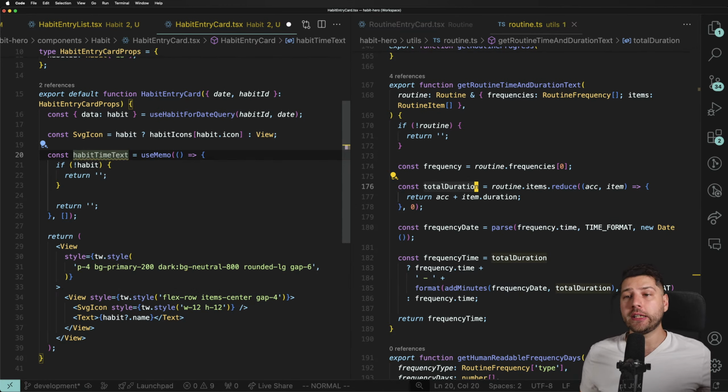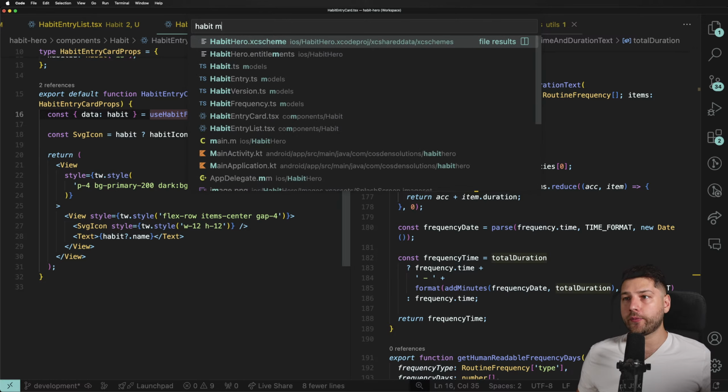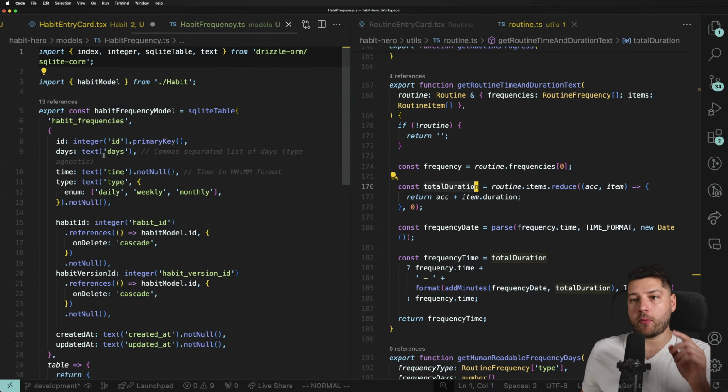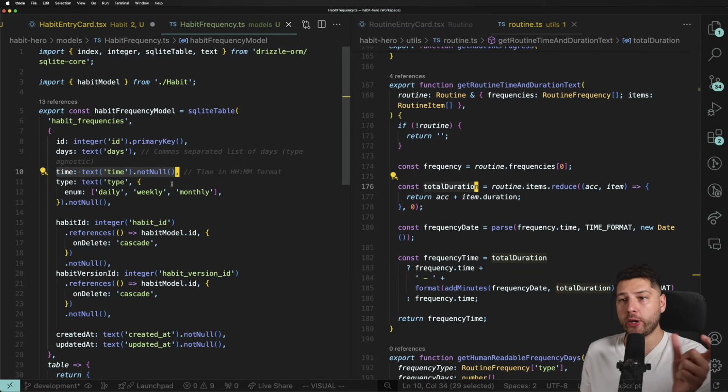We actually don't need to have this whole thing over here. All we need to do is get the frequency of the habit on that date. The habit frequency model has the time over here. So we just need to get that frequency and then we get access to the time, and that's all that we need to show there. We don't have any other duration because we don't have steps in it.